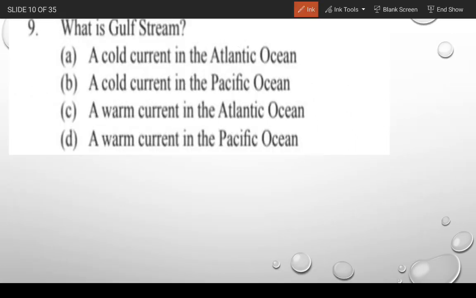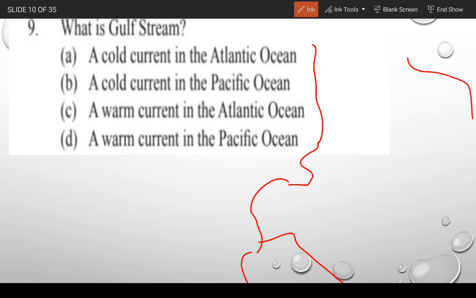The next question is, what is the Gulf Stream? A cold current in the Atlantic Ocean, a cold current in the Pacific Ocean, a warm current in the Atlantic Ocean, a warm current in the Pacific Ocean. So gentlemen, as we all know, this is North America and this is South America, and from this side there is Europe, and this is called the Gulf Stream.